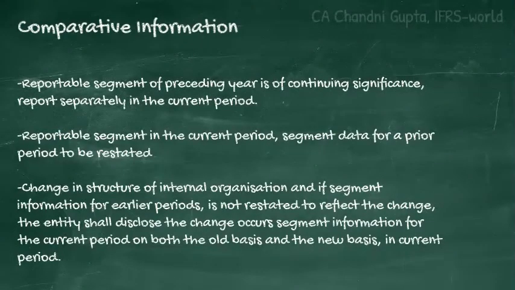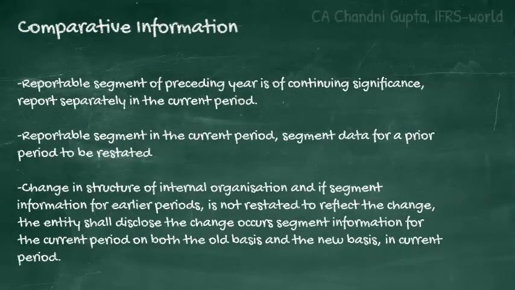Another point is, when there is a segment that has qualified as reportable in the current period, but it was not a reportable segment in the preceding period, in that case the entity is required to restate the preceding period presentation and report that particular segment separately in the comparative information. However, this restatement is not required if the information is not available and the cost would be excessive.